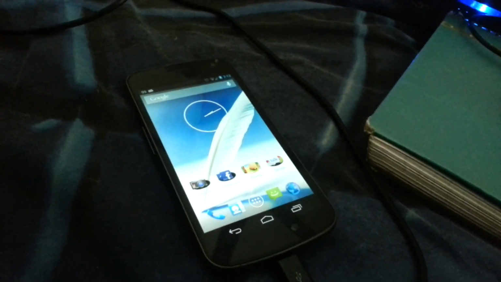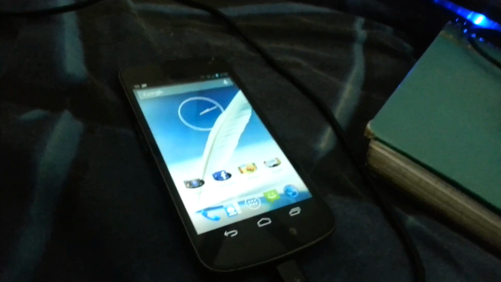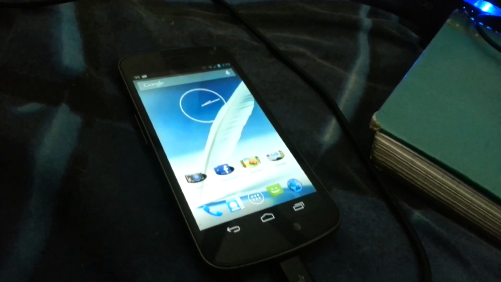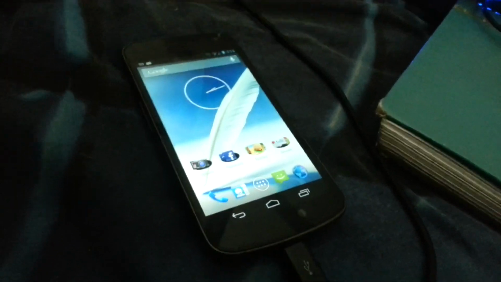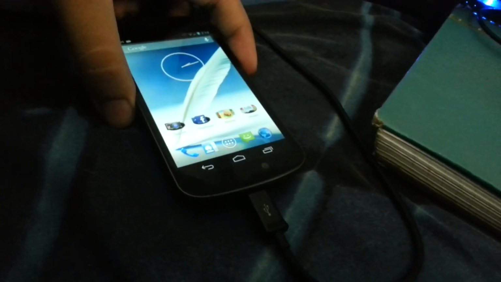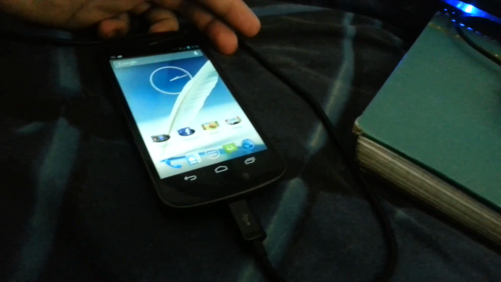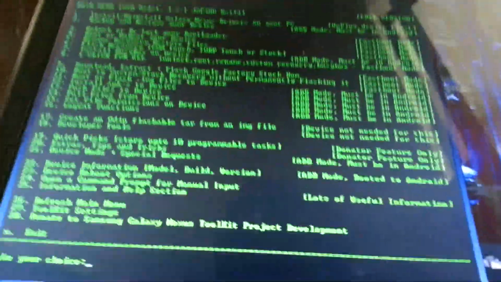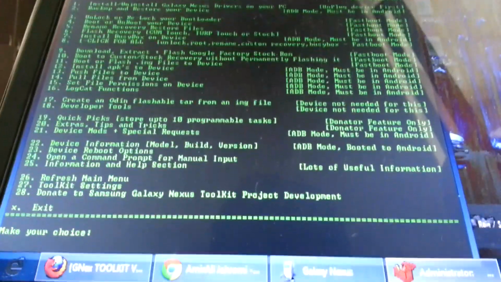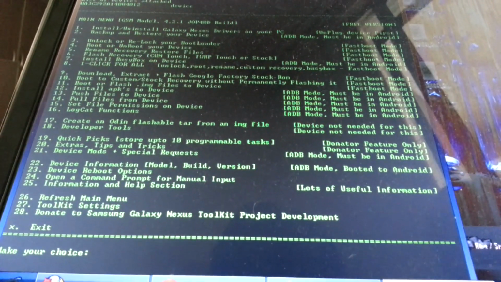I could install it with CWM. So now I'm gonna show you how to install the latest version of CWM touch recovery on your Galaxy Nexus, so then you can install CM10.1. Oh my god! I need a camera stand. This is so annoying. I think this angle would be good.